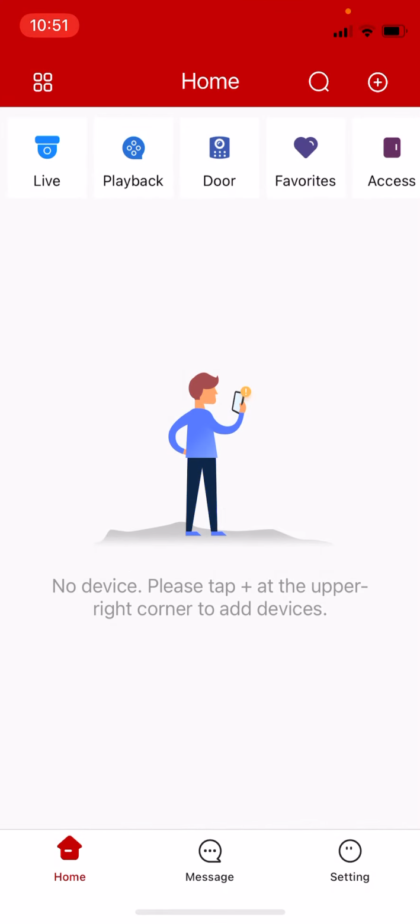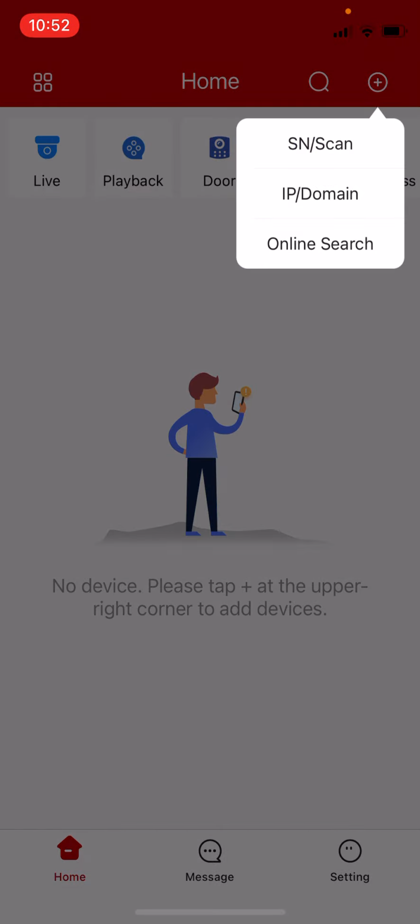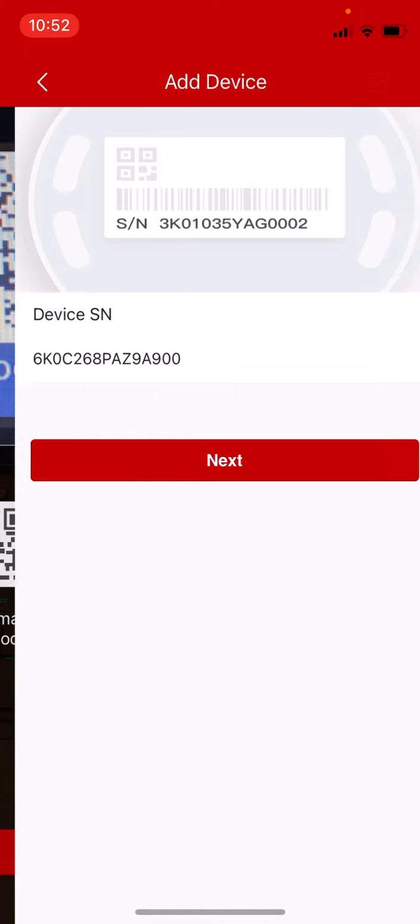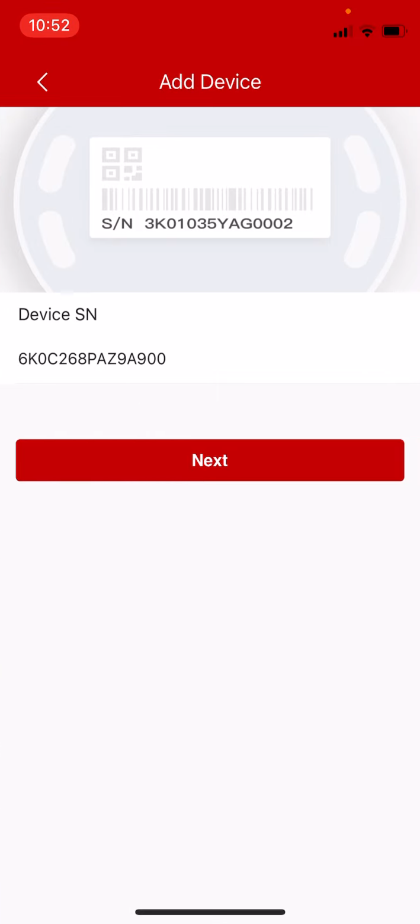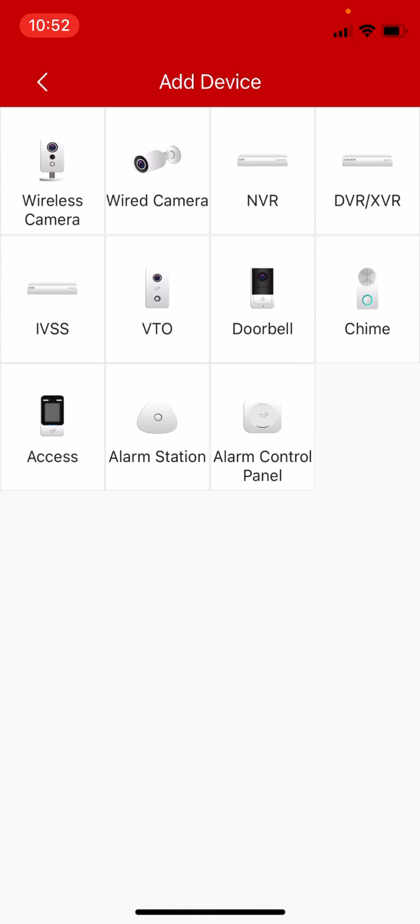From the home screen, tap on the plus icon in the top right corner to add a new NVR. Tap Serial Number Scan. Scan the device's QR code with the serial number listed below. This should be printed on the side or the back or underneath your NVR. Tap Next. Tap NVR.